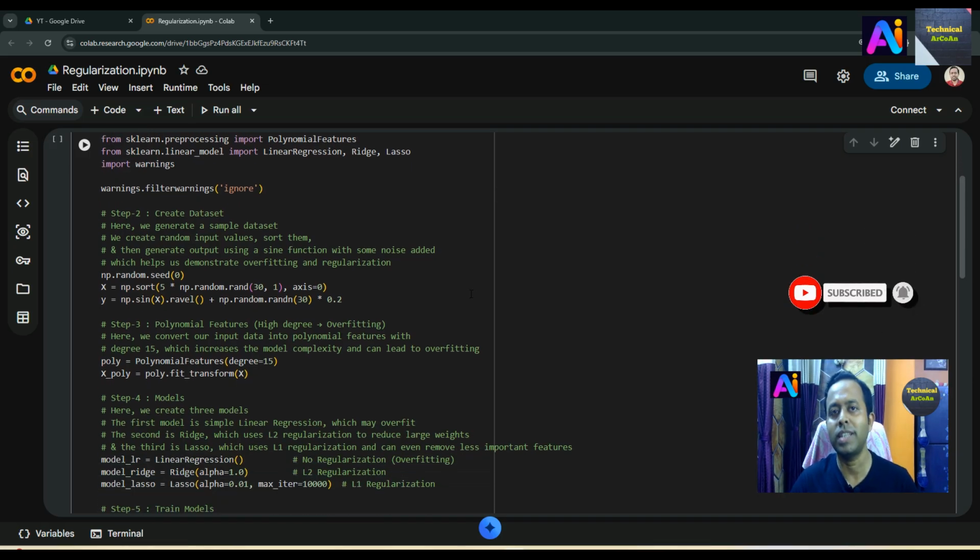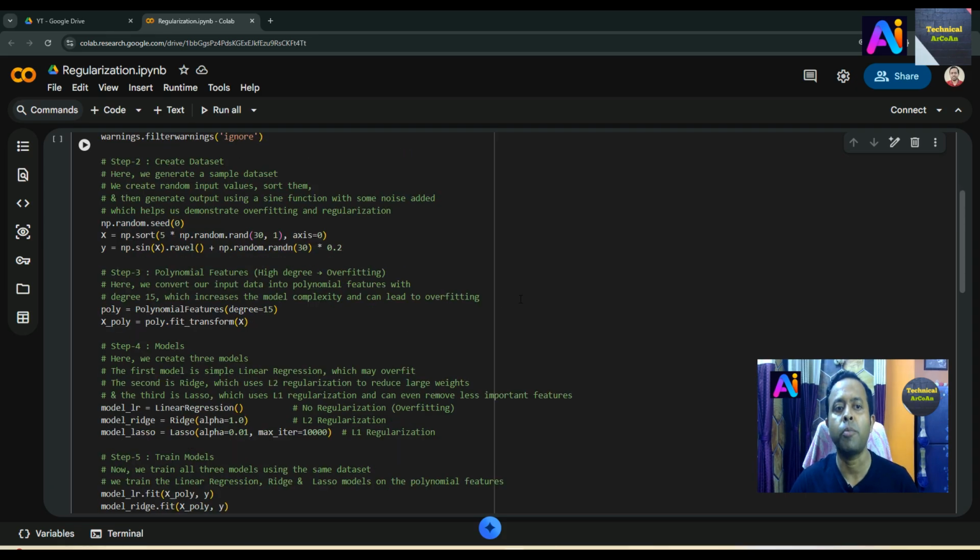So here we generate a sample dataset. We create random input values, sort them, and then generate output using a sine function with some noise added, which helps us demonstrate overfitting and regularization. Okay, so in that case we use random.seed, np.sort, and np.sin, right?